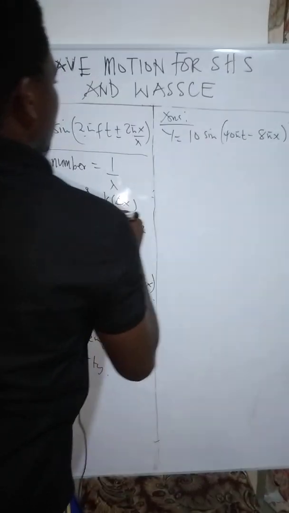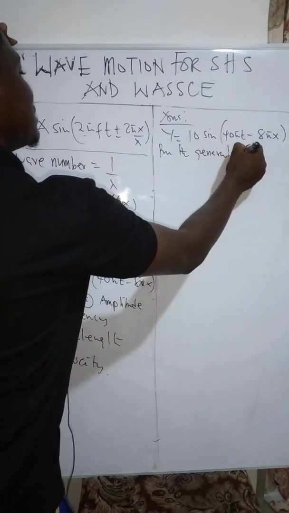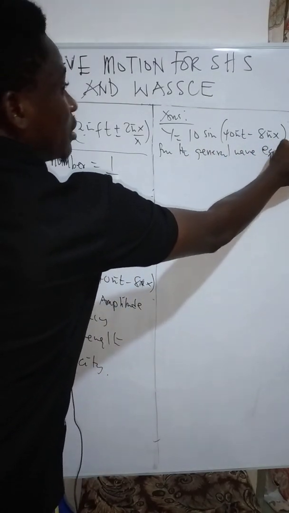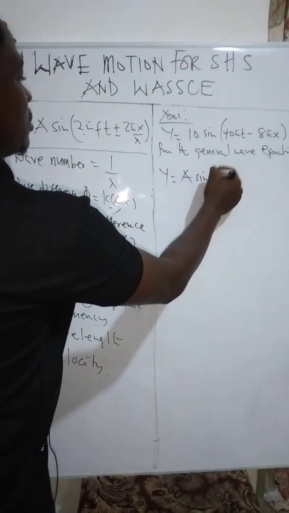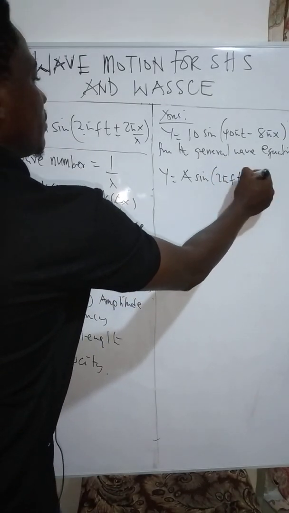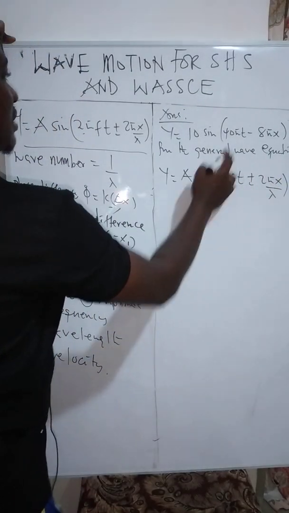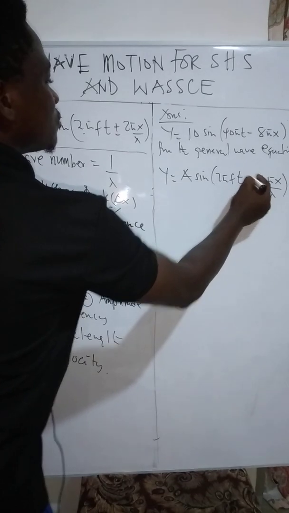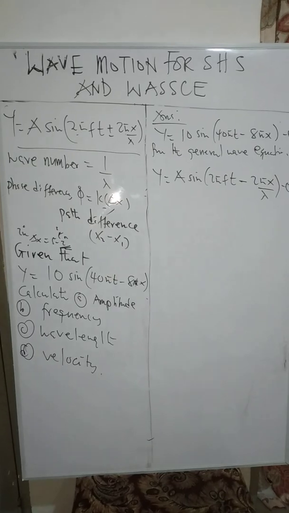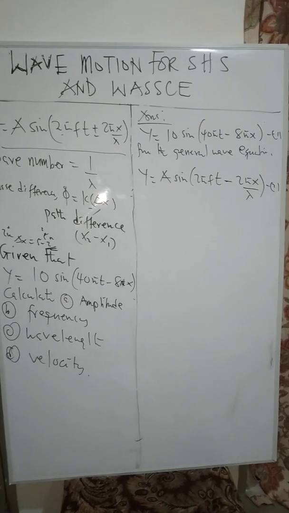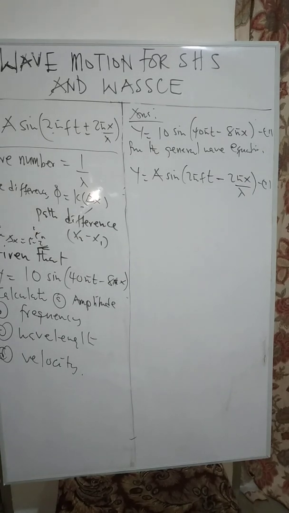This is equation 1. Then from the general wave equation, so you come and write the general wave equation. From the general wave equation, we know that y is equal to A sine into bracket 2 pi ft plus or minus 2 pi x all over what? Lambda. Let's call this equation 2. But since this is minus, then we have to make this one also what? Minus. So this is what we have as far as the general wave equation. Let me just move the camera slightly so that we can get everything here. Good. So these are our two equations.